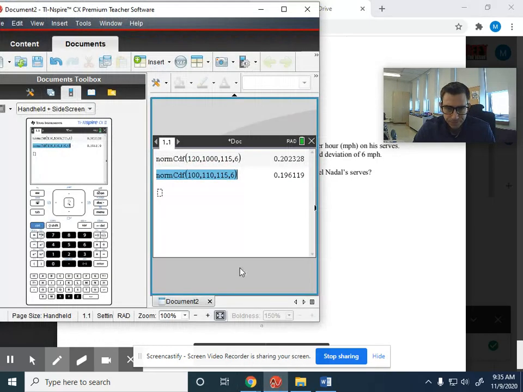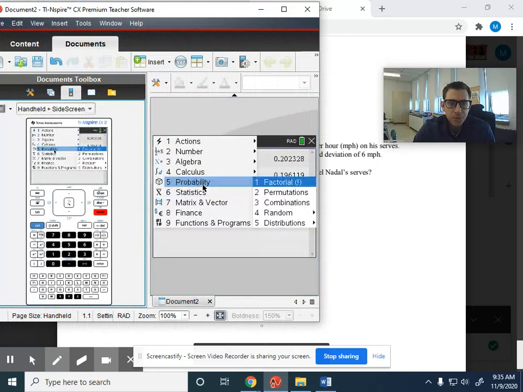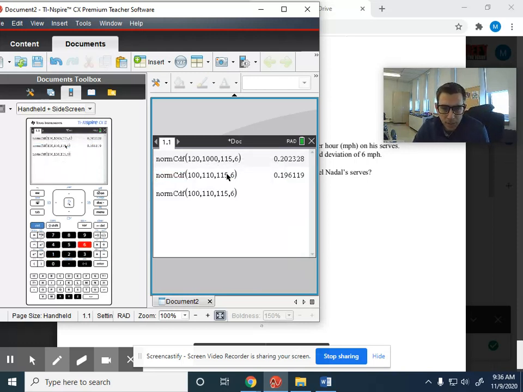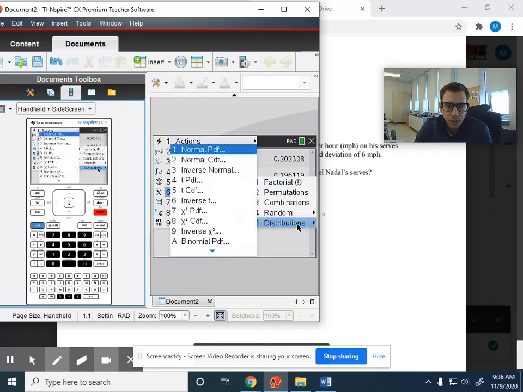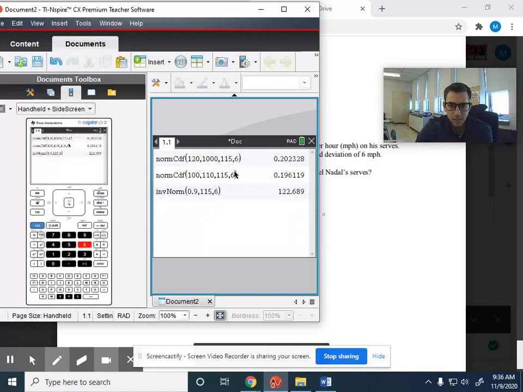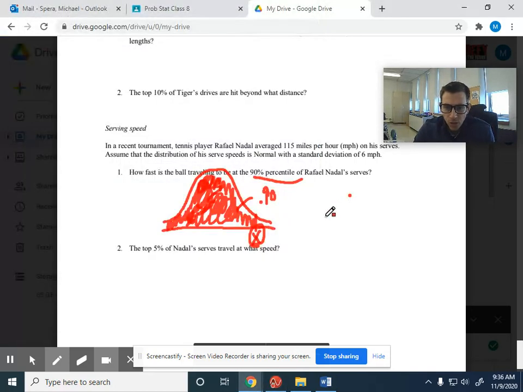So our calculator allows us to do this. Instead of 552, it's 553. Inverse norm. All right, the 90th percentile with a mean of 115 and a standard deviation of 6 comes out to being, guys, I don't know why that didn't work. Let me do that again. So menu 553, inverse norm, 0.9, 115, and 6. There we go. So about 122.7, I'll say.